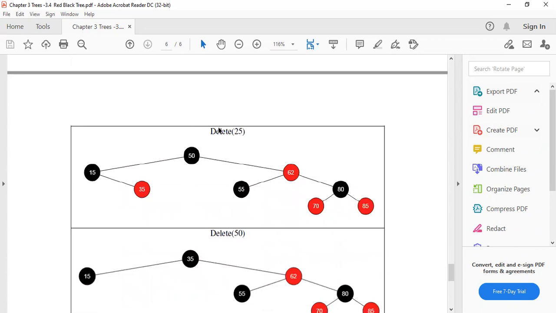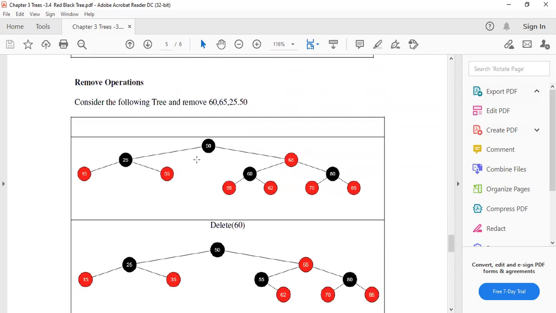See, this is the deletion of 25, node number 25. If you look here, node number 25 is like this.